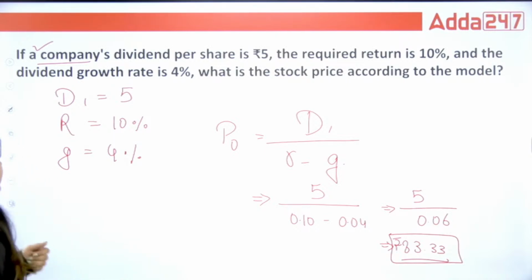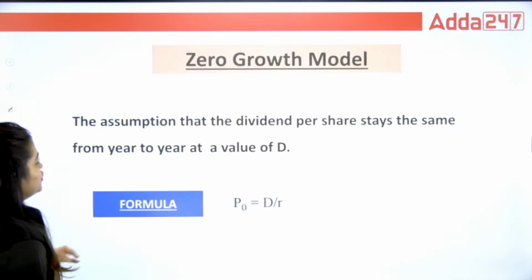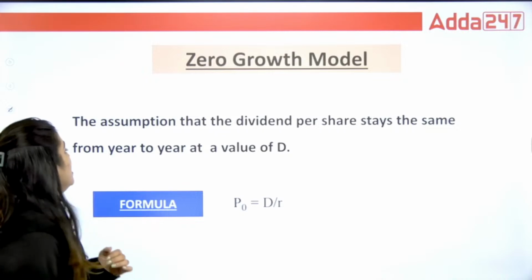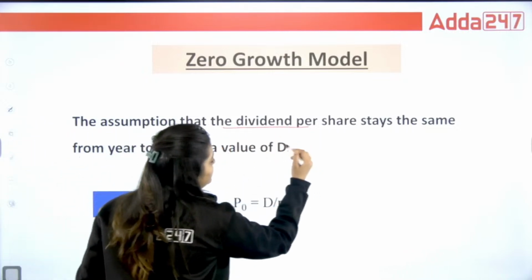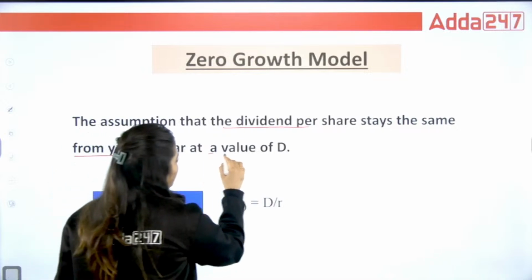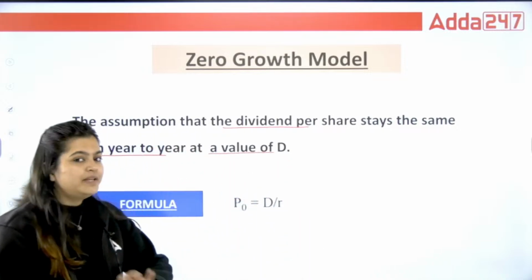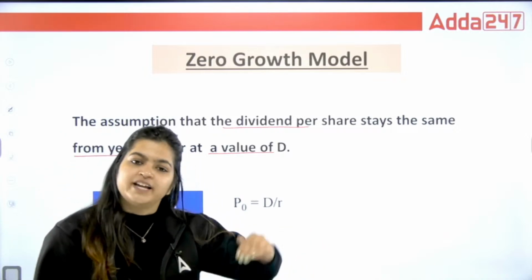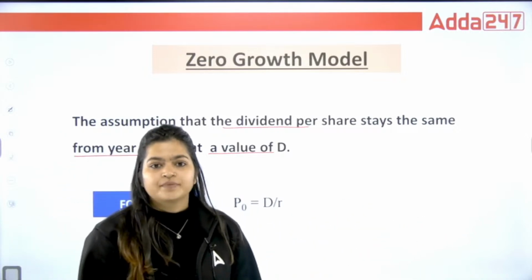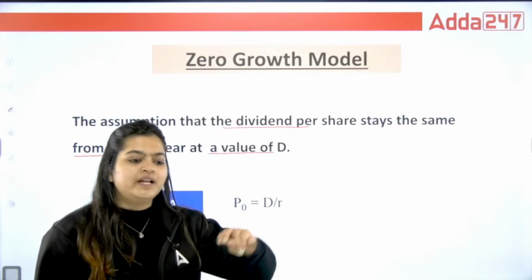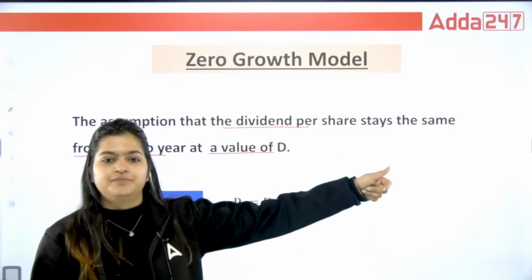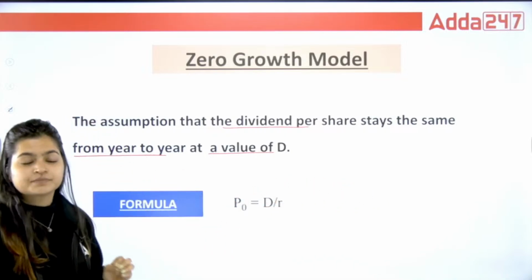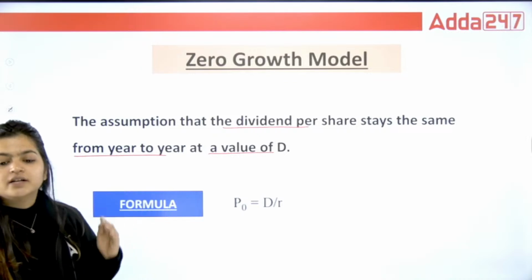Next that we have is the zero growth model. Zero growth model means the dividend per share stays the same from year to year. There will be no growth. If they are saying 5, every year I am going to receive 5, 5, 5, 5, 5. There will be no plus 10%, plus 10%, plus 10%. That is the zero growth model. Same constant dividend I am going to receive.